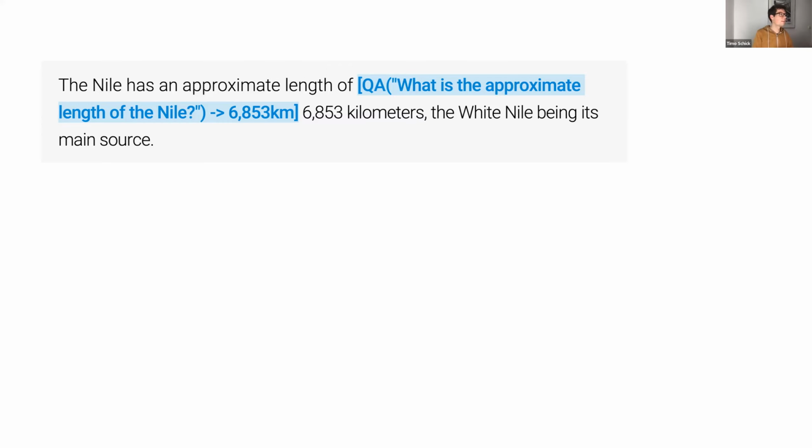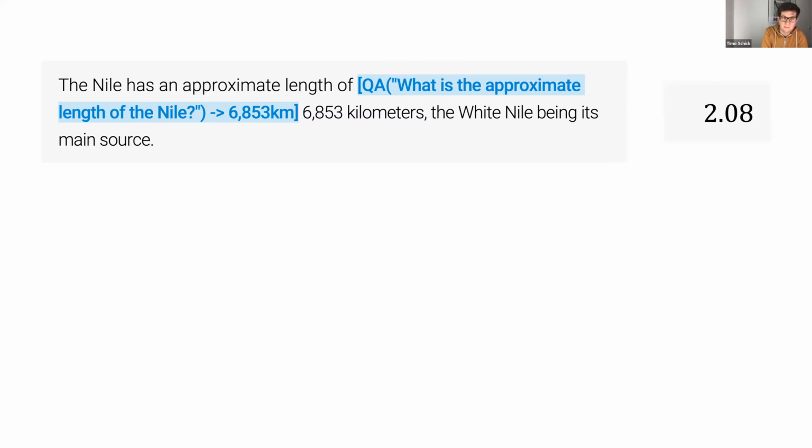And so here's one example where the text goes, the Nile has an approximate length of, and then the model decided to do an API call to our question answering API asking, what is the approximate length of the Nile? It got the response and then continued the sentence. And given that the exact number of kilometers is used here, that API call was very helpful to the model, with a helpfulness score of 2.08.